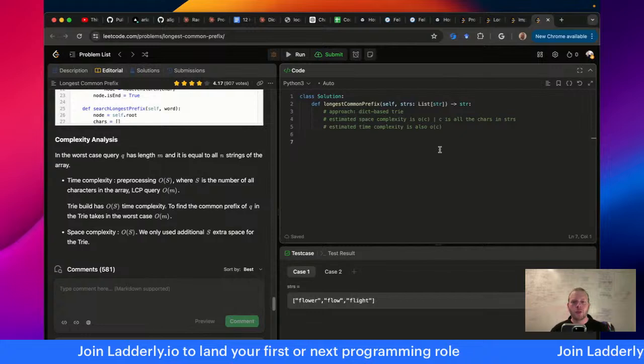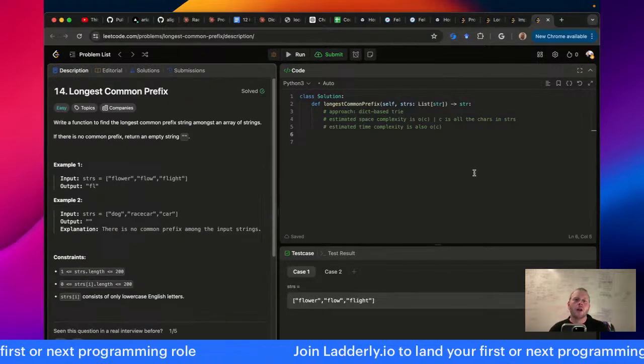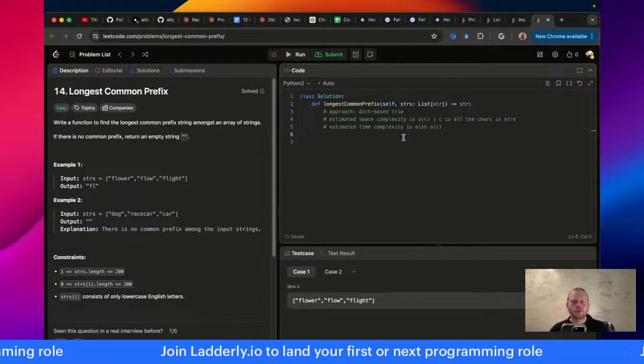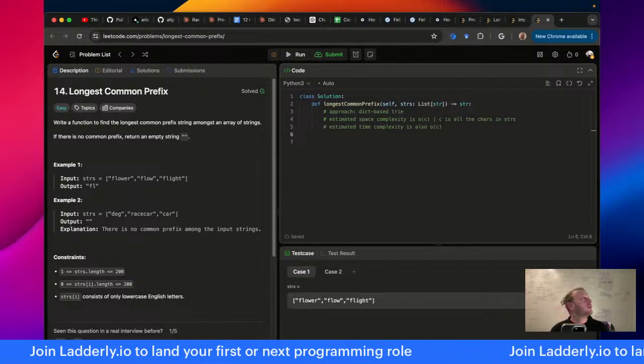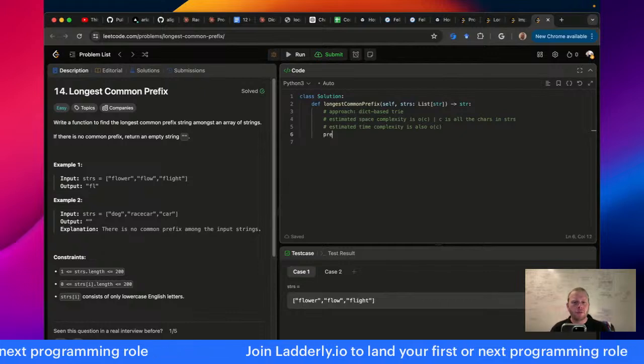I don't have enough time to do this problem in 5 minutes, whatever. We'll get as far as we can get. All right, so I'm gonna make this trie. I'll call it prefixes.